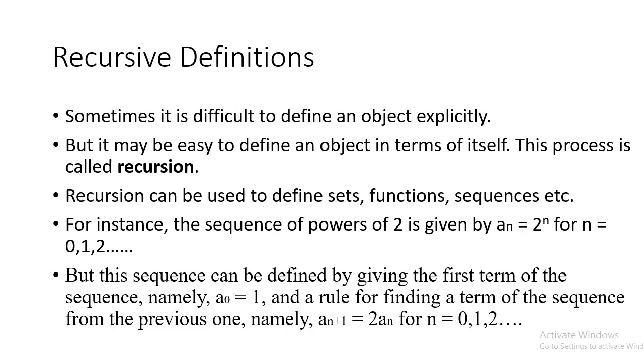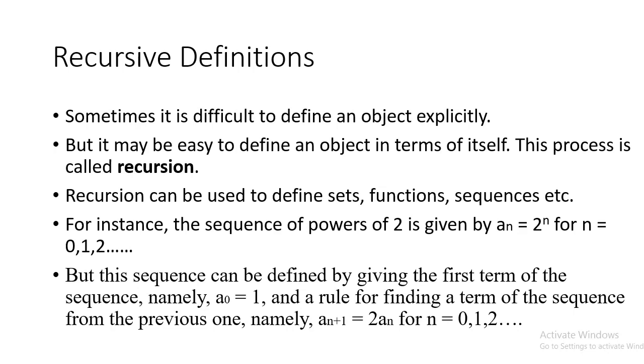Now our next point is recursive definitions. What are recursive definitions and why do we require them? Sometimes it is very difficult to define an object explicitly, so there is a need to define an object implicitly or in terms of itself. The whole process is called recursion. Recursion can be used to define sets, functions, and sequences, etc.